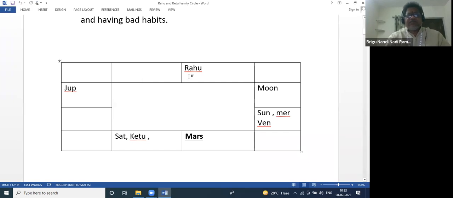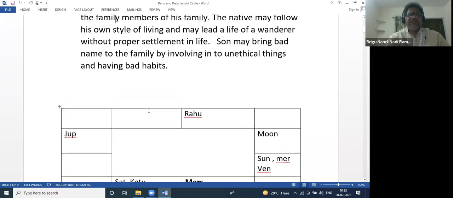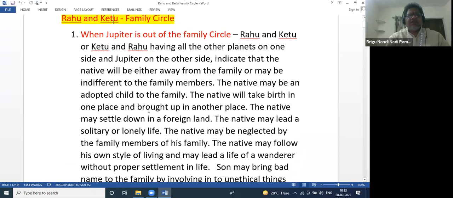So when we take the Rahu Ketu family circle, you can also say it is the Rahu Ketu orbit. Rahu Ketu family circle, like this we call it. Suppose Jupiter is outside the Rahu Ketu family circle, then what will happen to the native? That is the prediction. Today we are going to learn like this.